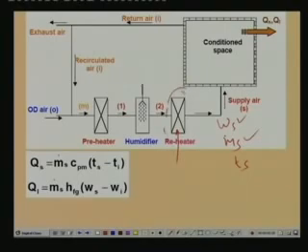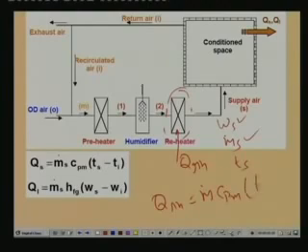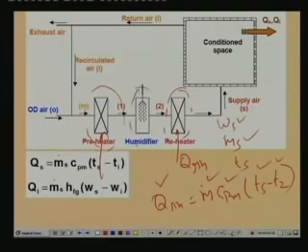For example, take a control volume across the reheater, then the heat to be added in the reheater, QRH, is nothing but m dot into CPM into Ts minus T2, right. M dot is known to me, CPM is known to me, Ts is known to me, and if you know T2, then you can find out the rate of heat addition in the reheater. Similarly, you can apply energy balance for the preheater and find out the amount of heat added in the preheater, and apply mass balance across the humidifier and find out how much vapor has to be added in the humidifier, like that. Okay.